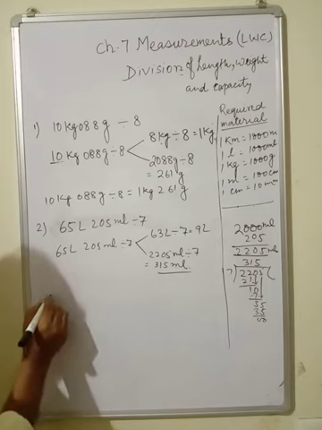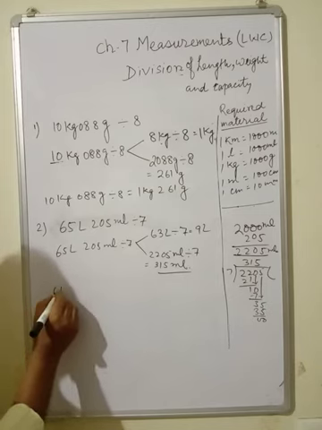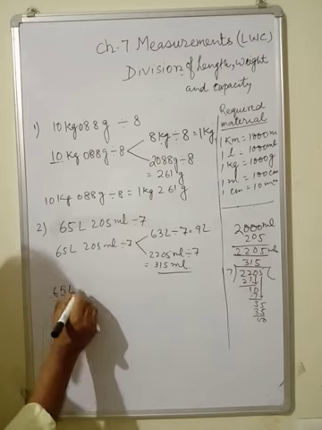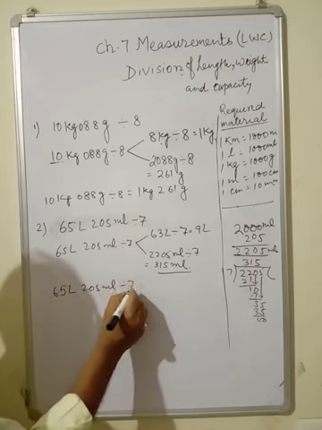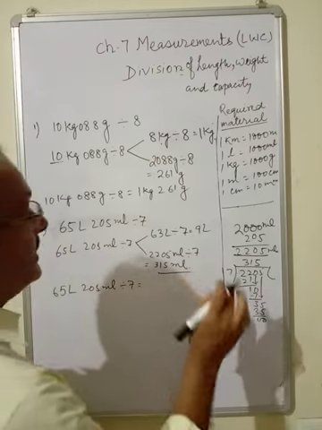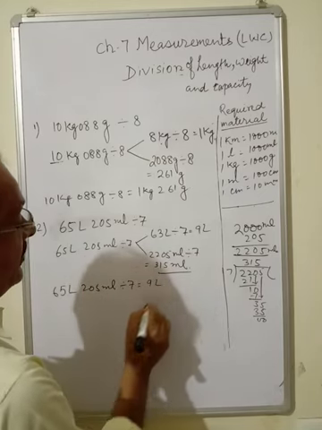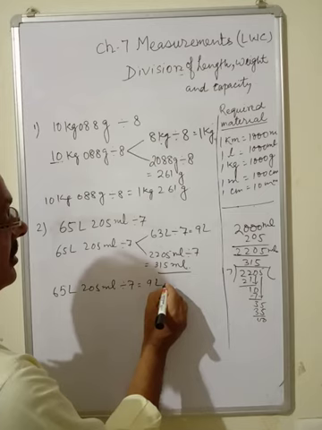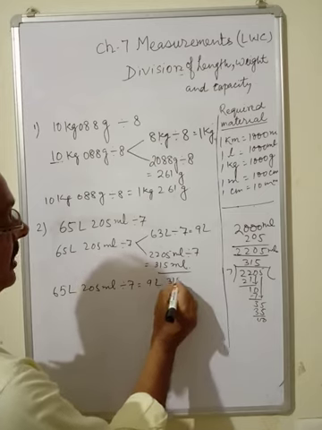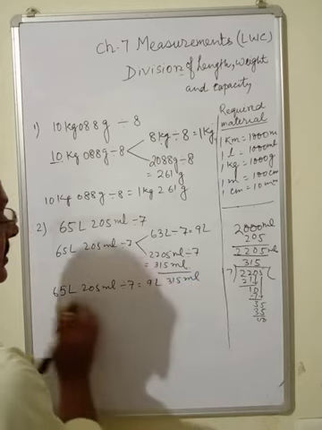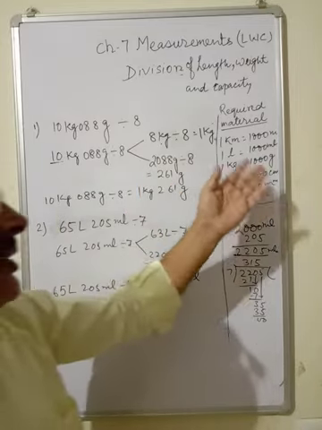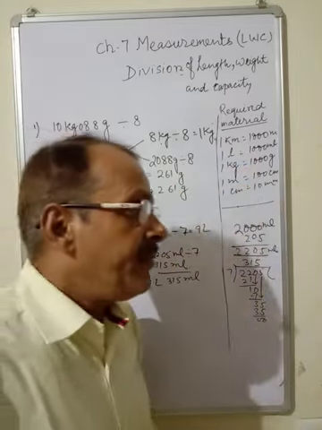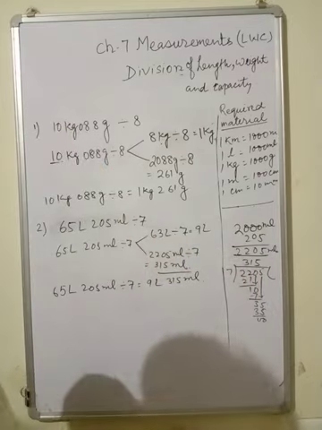So for the final answer, just below you have to write 65 liter 205 milliliter divided by 7 equals 9 liter and 315 milliliter. Same in all units. If kilometer, liter, kg, milliliter, in all units you can do it like this.